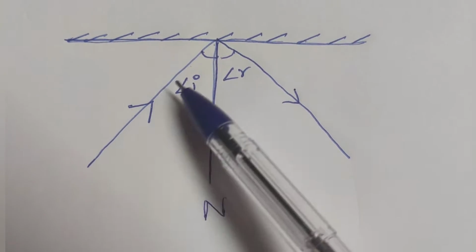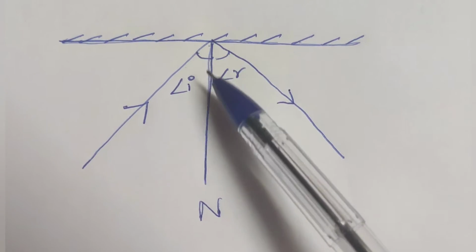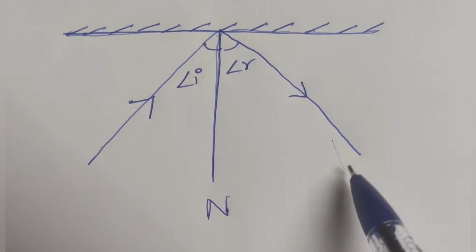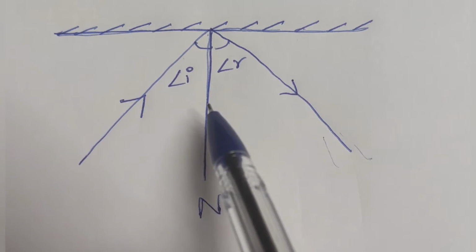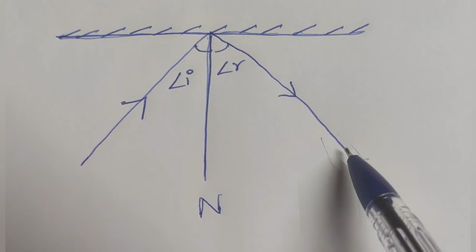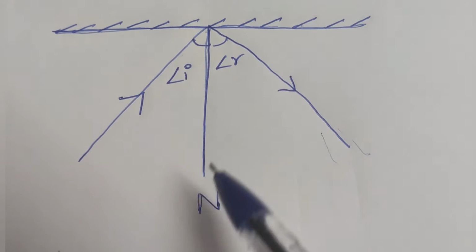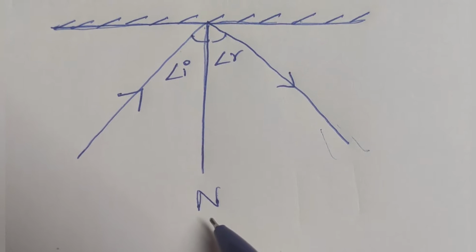This incident ray and normal, this angle is called angle of incidence. This is reflected ray, and the angle between the normal and the reflected ray is called the angle of reflection. Always angle of incidence is equal to angle of reflection.